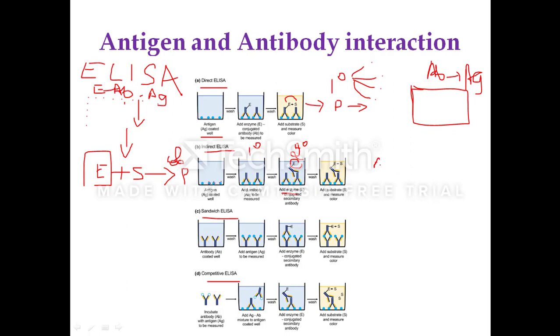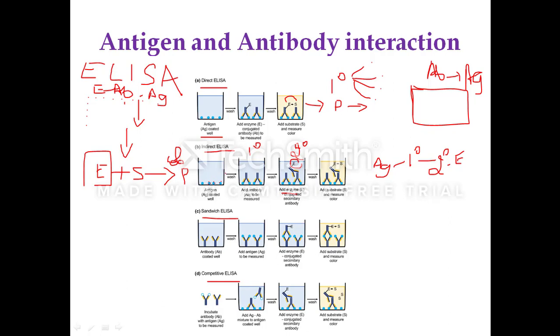So you have the antigen, to that the primary antibody is attached, and this complex is recognized by the secondary antibody that is tagged to the enzyme. Now you add the substrate, there will be formation of a colored product, which will be read in the ELISA reader. Here indirectly we are assessing the concentration of the antigen that is coated to the ELISA plate.